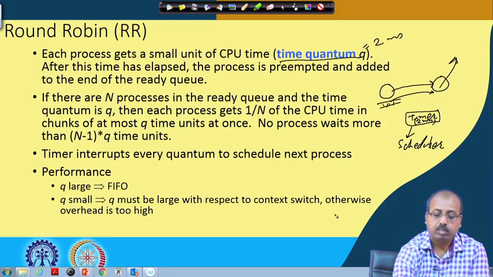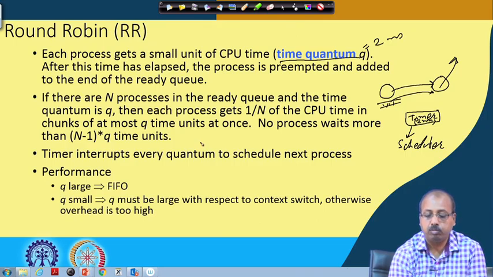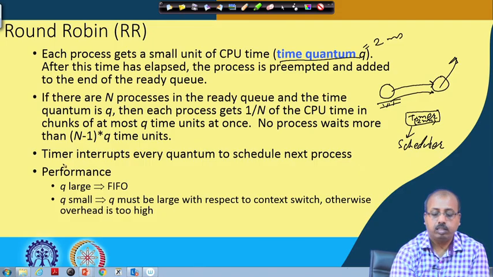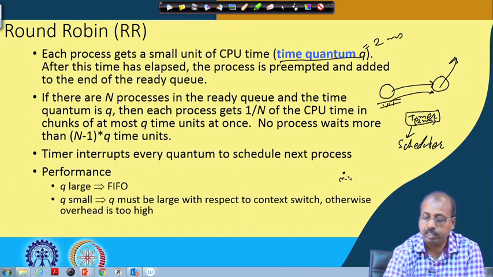So 1/n of the CPU time is given to every process, in chunks of q time units, and it can be shown that no process waits more than (n-1) times q time units. If a job has arrived and there are n processes in the system, this is the nth process.